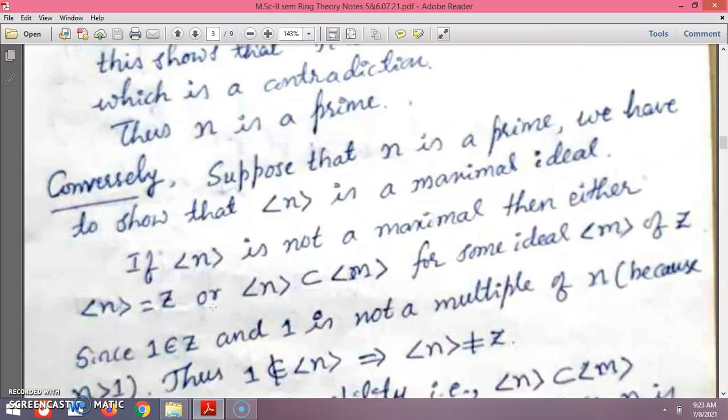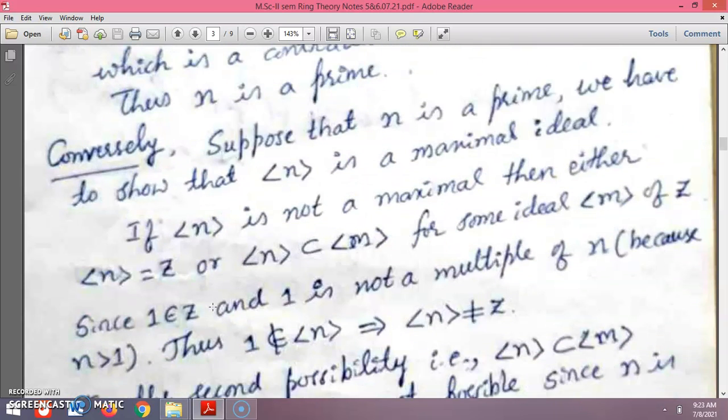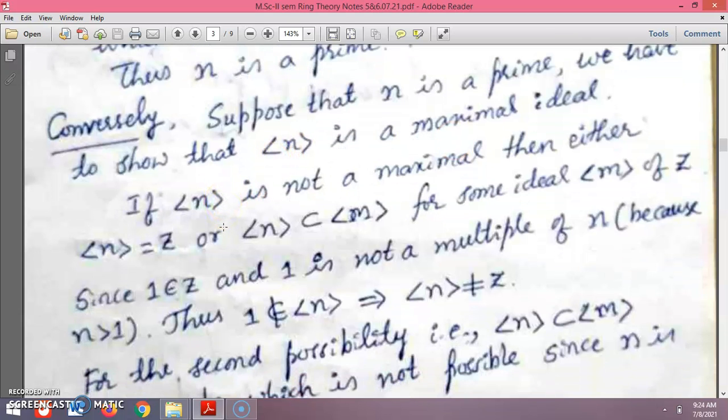So next, conversely, because we have proved that if the ideal generated by n is maximal, then n is a prime. Now the converse part of this theorem: suppose n is a prime, we have to show that the ideal generated by n is a maximal ideal. So we need to prove again by the contrary method.